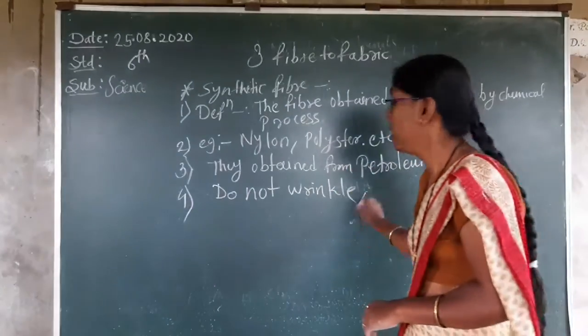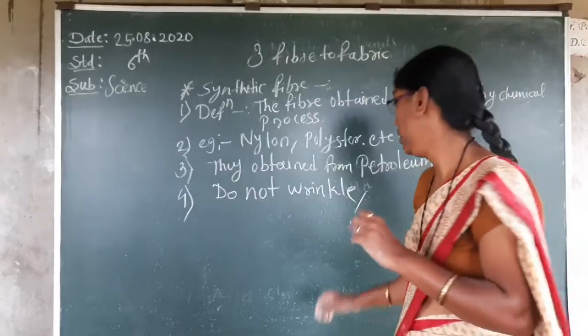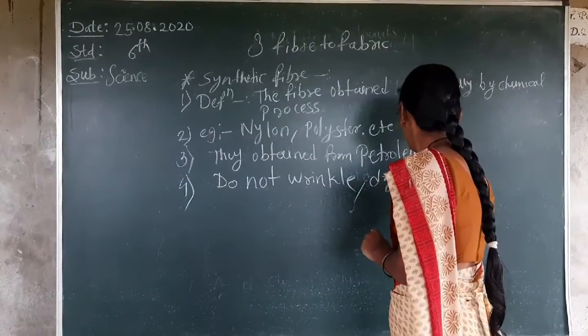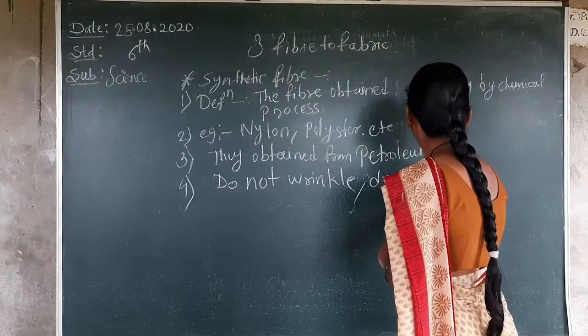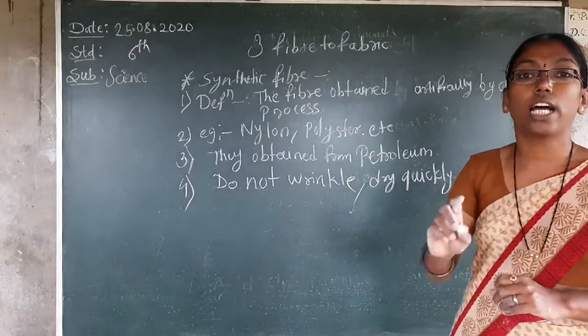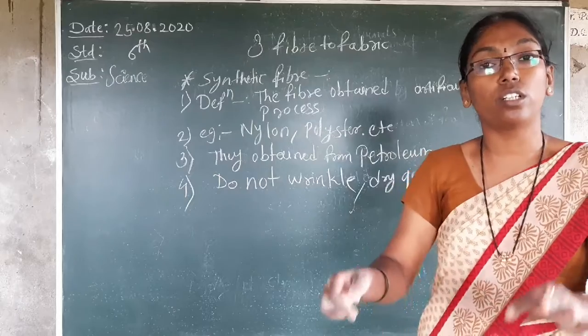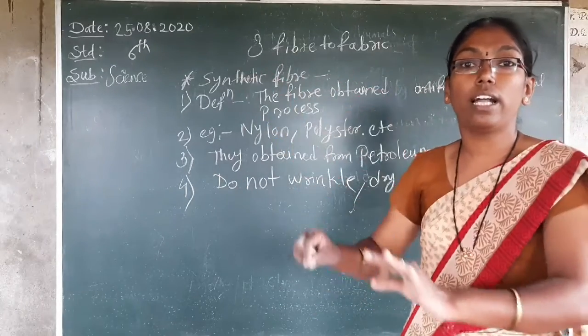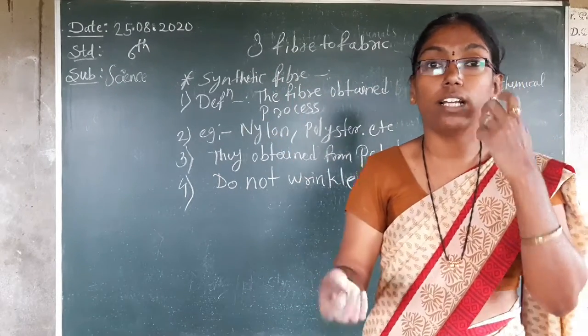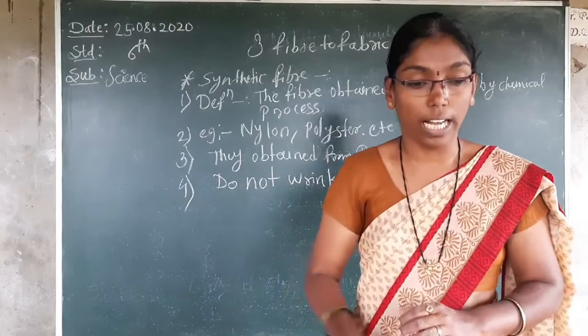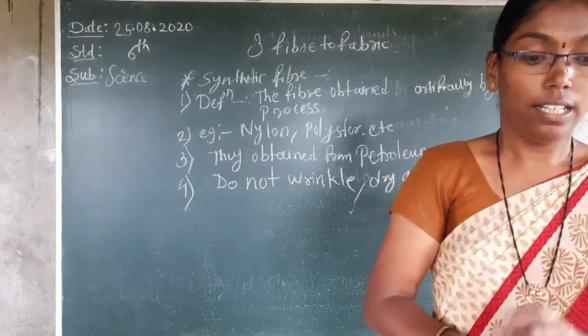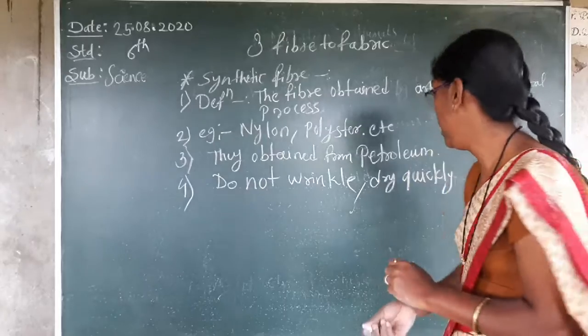Second one, they dry quickly. Nylon, polyester, that type of clothes dry quickly as compared to cotton. Cotton clothes, when we wash them, what happens? Do they dry quickly? No, they take more time. Then what again? Less absorption capacity.